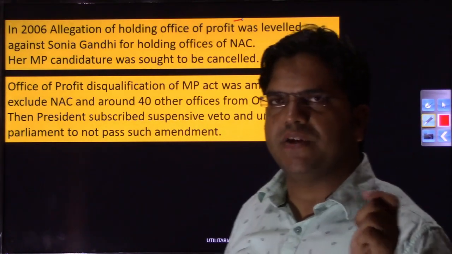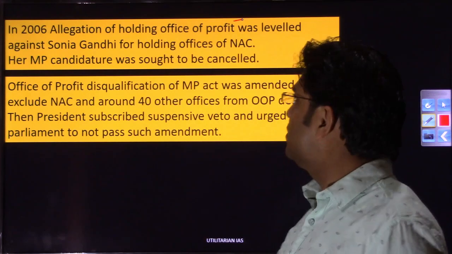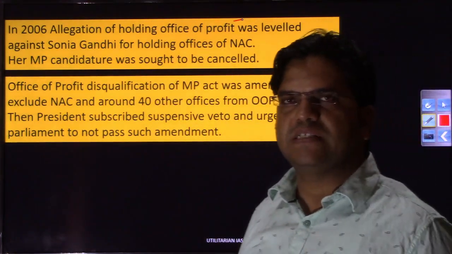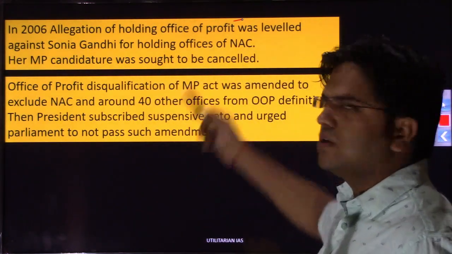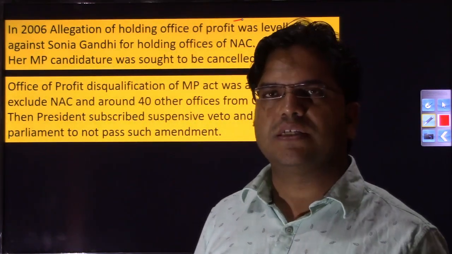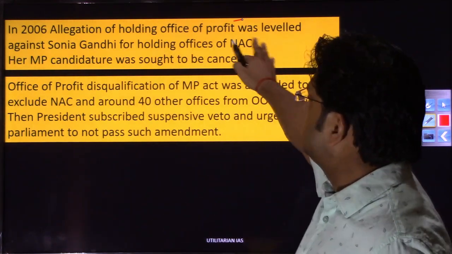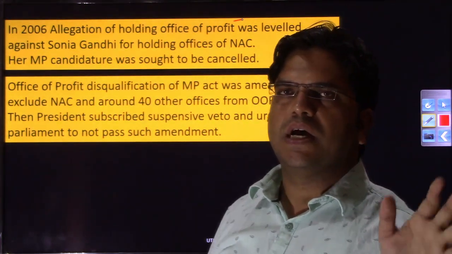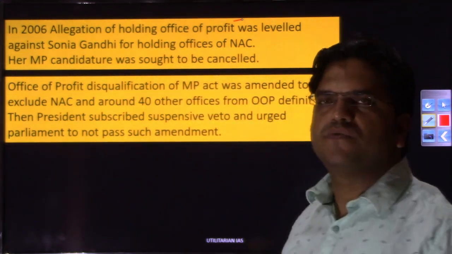If you have read the book The Accidental Prime Minister by Sanjay Baru, or if you have seen the movie, this National Advisory Council was an extra-constitutional advisory body. Although it was extra-constitutional, the real power was lying with Madam Gandhi, that is, this body, the National Advisory Council. All the policy decisions like MNREGA or any other, the real decision she was taking, and she was giving that file to the Prime Minister's Office, and the Prime Minister's Office just put a stamp on it. So this office was very powerful.